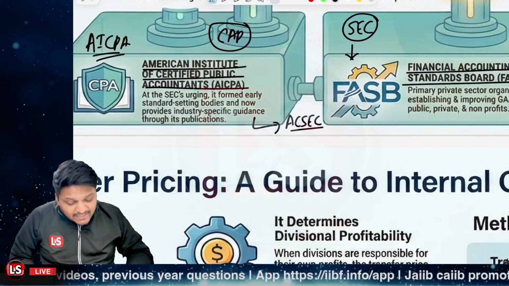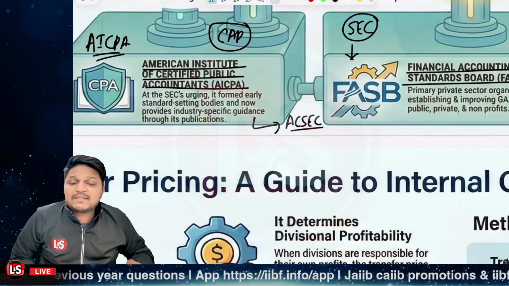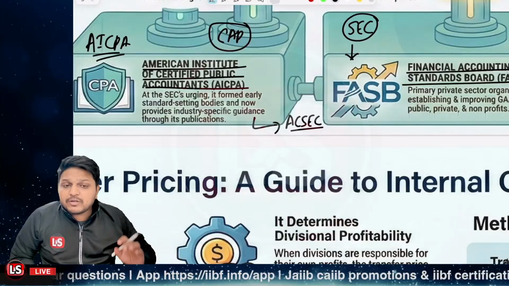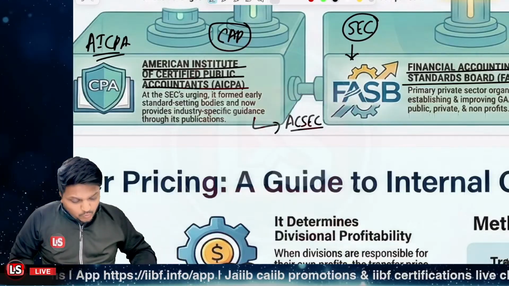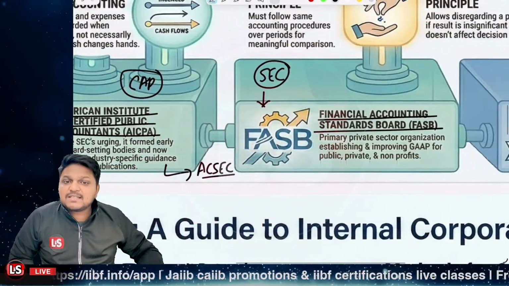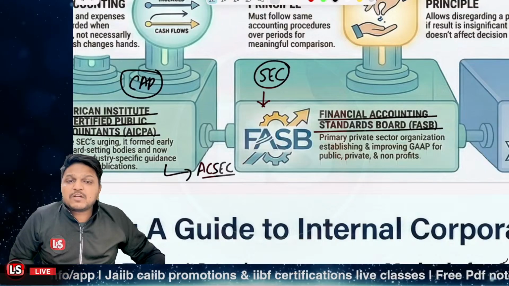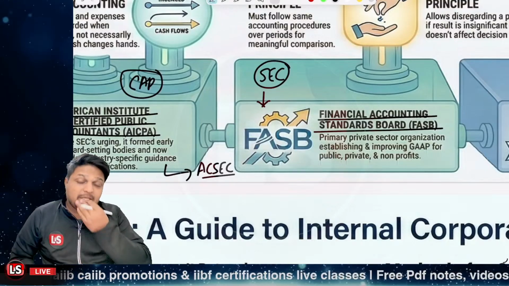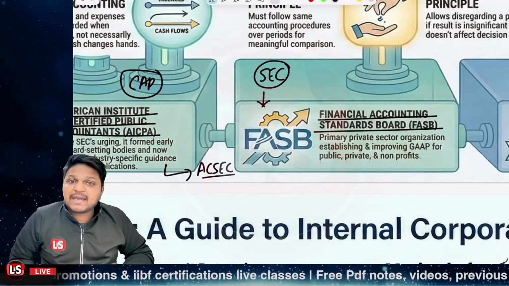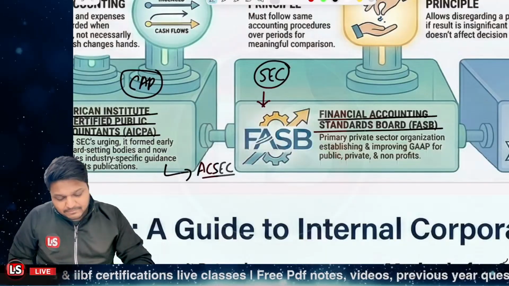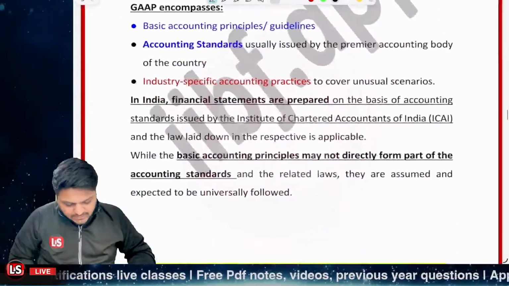And this ACSEC basically publishes audit and accounting guidelines. So whatever audit and accounting guidelines there are, whatever statements of position there are, those are published by the ACSEC. Is that clear? Is this particular point clear to you?